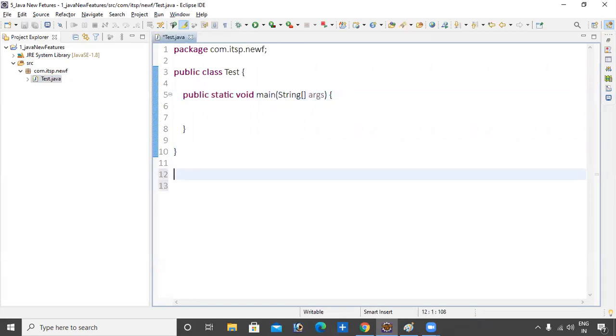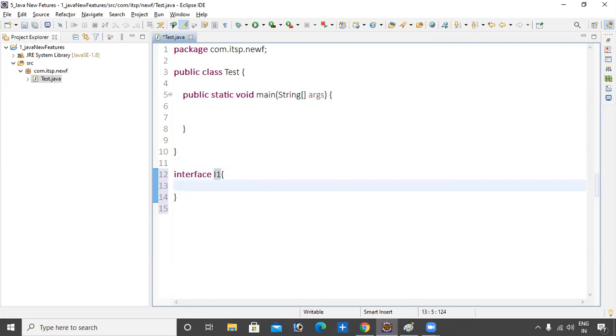Now I want to create an interface. First, I will show you the normal interface, interface I1, providing public void M1 method. This is an abstract method.